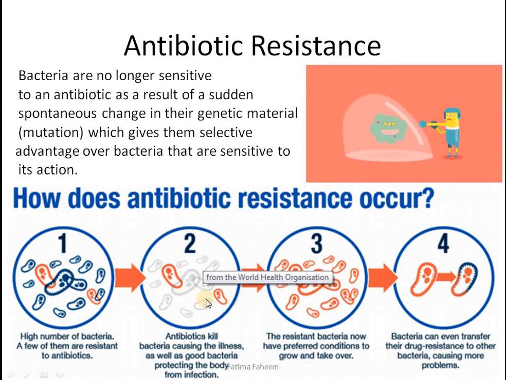Nothing happened to them. Otherwise, the bacteria which were not resistant, labeled with blue color, were killed, while the resistant ones remained. Now these bacteria grew further, divided more, and gave rise to bacteria that were resistant towards antibiotics. In the next, fourth position, you can see that resistance can be transferred also. If one bacteria got the resistance, this gene can be passed on to the non-resistant bacteria as well.